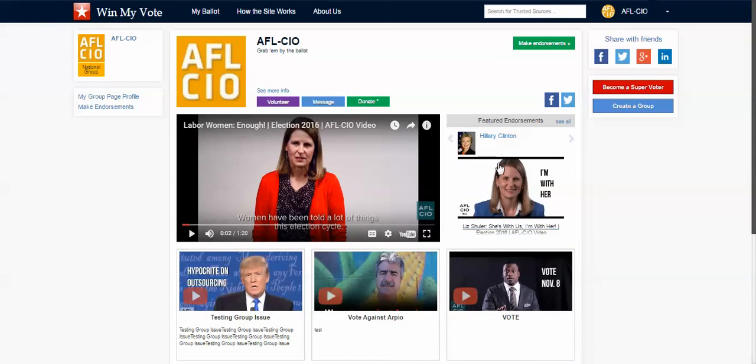This area right here sort of highlights the endorsements that this group has made. So the way that you make an endorsement, again, I'm in sort of an admin mode, so I'm both a voter looking at your group page, but also the administrator for the group page. Voters wouldn't see this button up here, but you as a group administrator would, and you simply click on that.